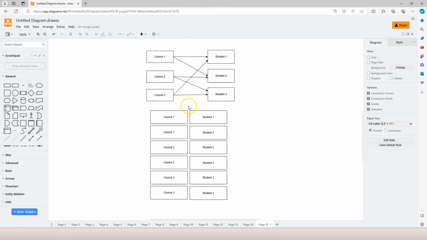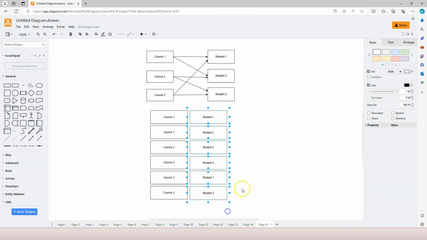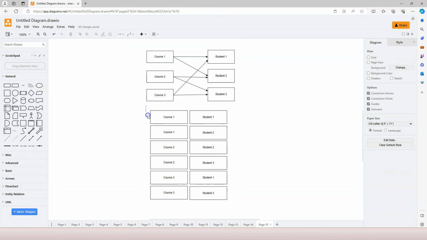And if we look at the same relationship from the right-hand side, the first student enrolled into course 1 and course 3, the second student enrolled into course 1 and course 2, and the third student enrolled into course 2 and course 3. So this registration table maps out the many-to-many relationship very well. Similarly, in database design, we use the same technique to express the many-to-many relationship.